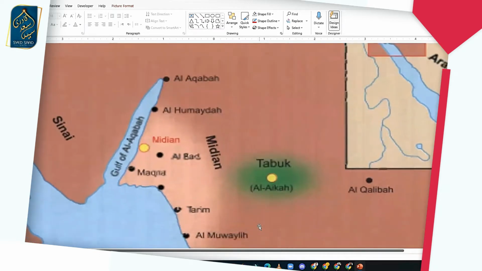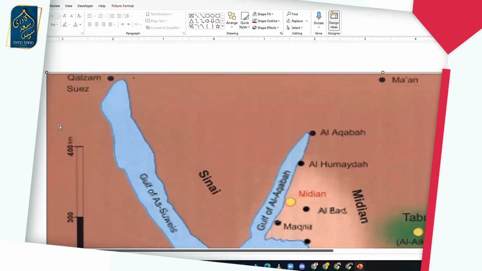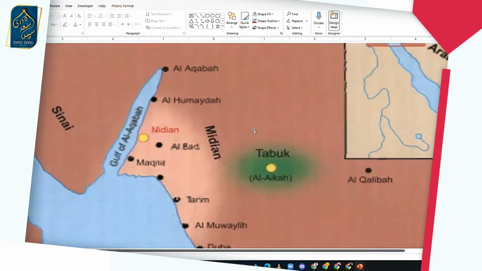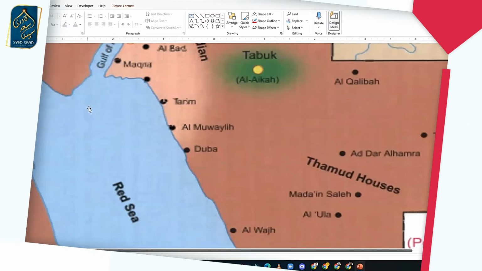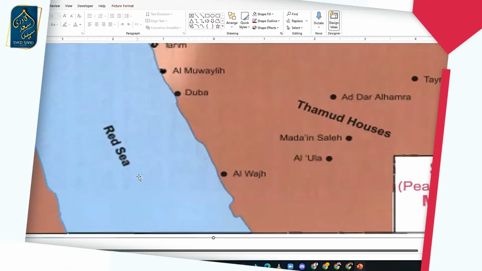So this is somewhere to the south of Palestine. On the other side, if you go further here, you will run into Egypt right here. You have Palestine at the top. You have Saudi Arabia down south. And that's where Shuaib alayhi salam came, in the Gulf of Al-Aqaba, which is known by this top city, because that was a big port in those times, Al-Aqaba. And down you see this big water body, that's the Red Sea. So the Red Sea had a big trade route.